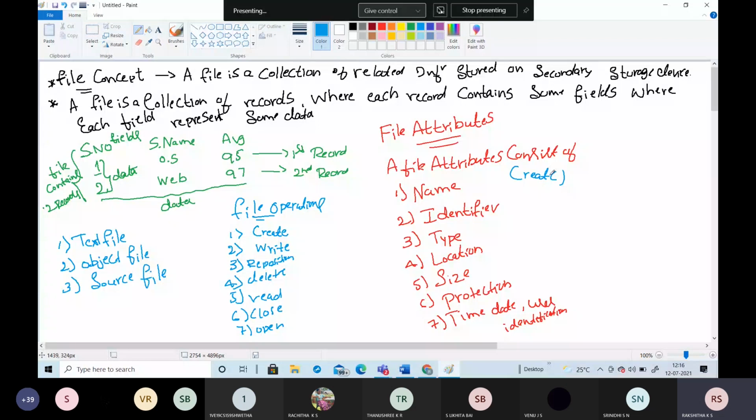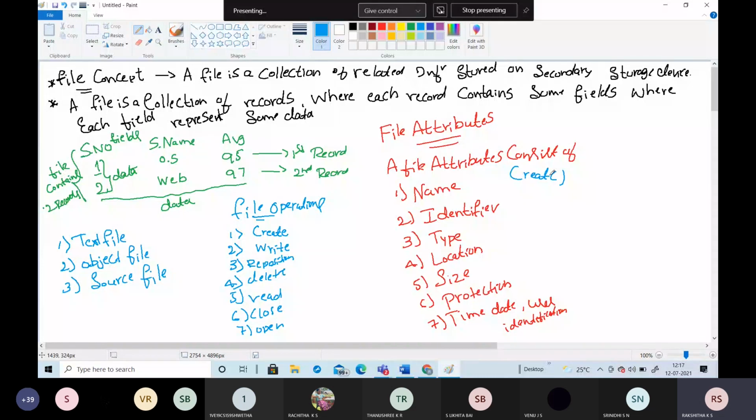So when we create a file, we use the create system call, and two things happen internally: space is allocated in the hard disk, and all the file information is stored in the directory.